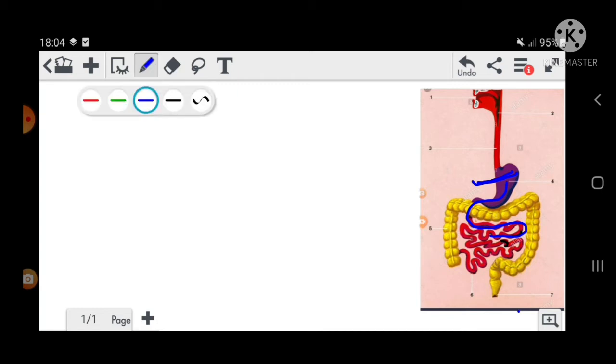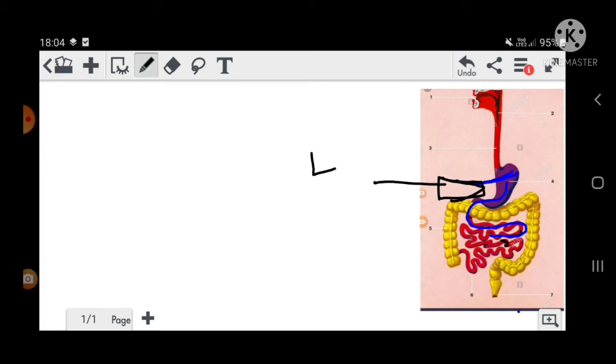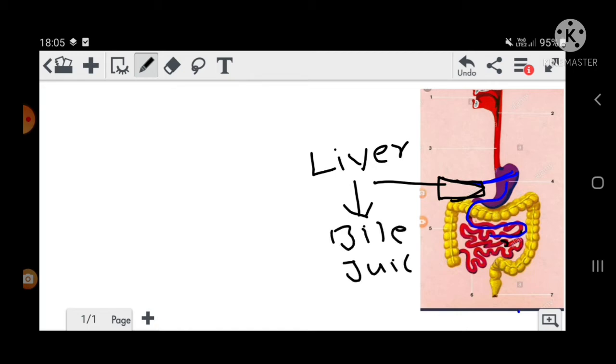But before that, here there is the liver. The liver secretes bile juice, and this bile juice gets mixed into the food in the small intestine. So whenever it is mixed, the food will become what?